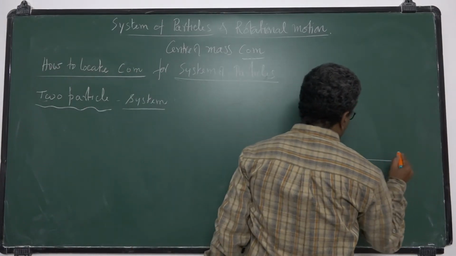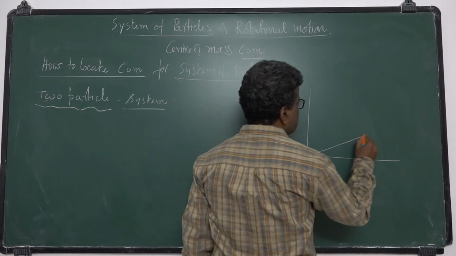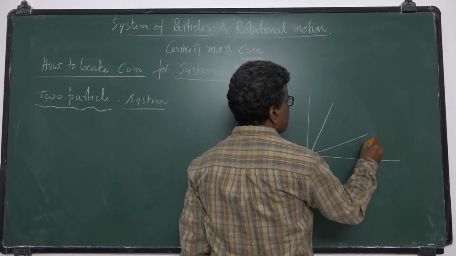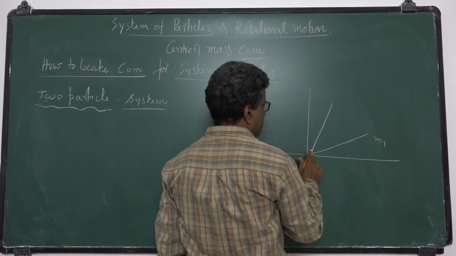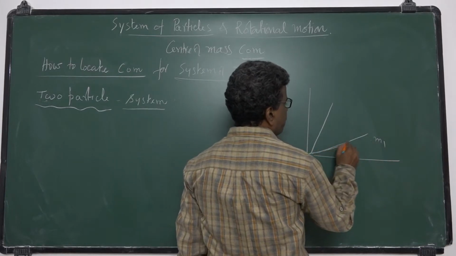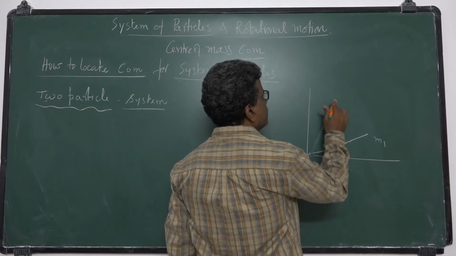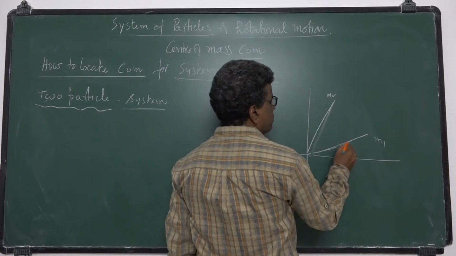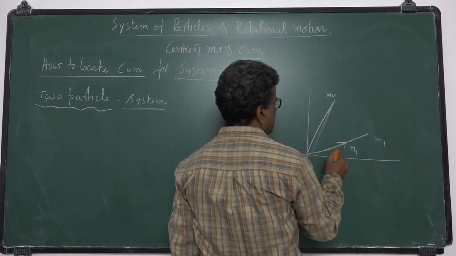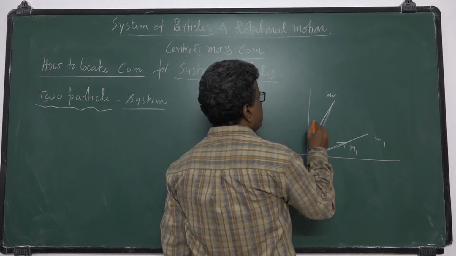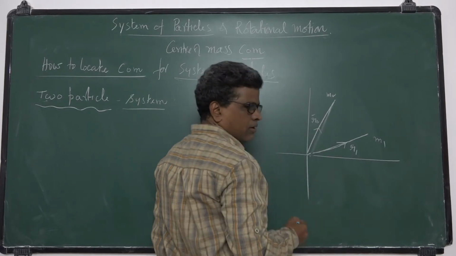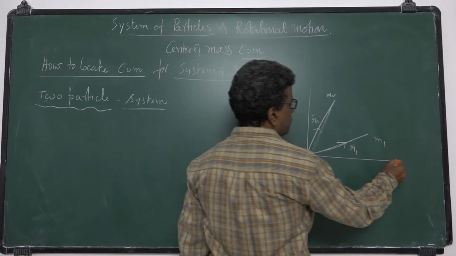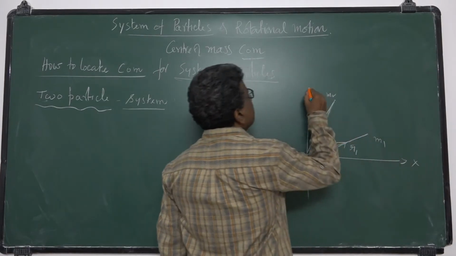Suppose there are two particles whose position vectors are r1 and r2. This is m1 and this is m2. So the second particle lies here, m2. Its position vector is r1 bar, and the other's is r2 bar. Let us assume this is the origin, this is the x-axis and this is the y-axis in our coordinate system.